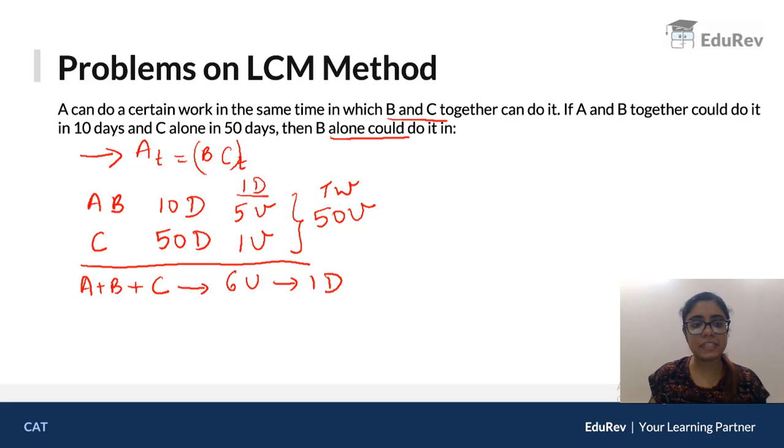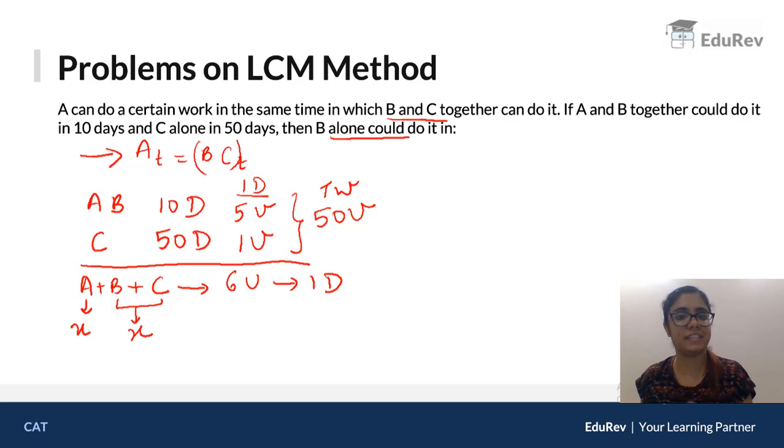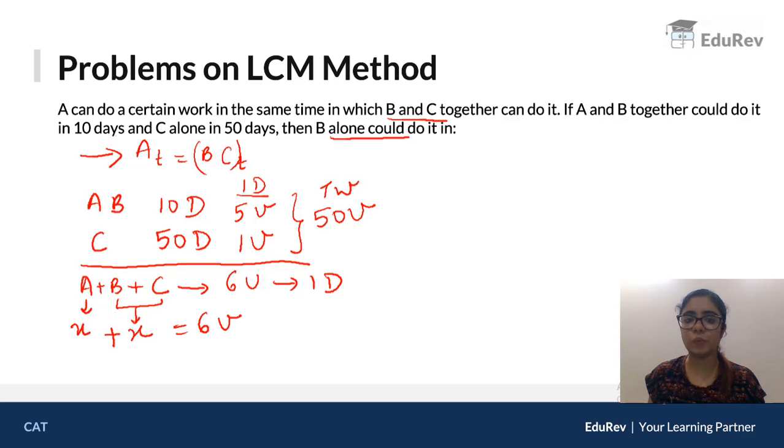So if A does x units in a day, B and C together will also do x units in a day. The work done has to be the same. So if I add, this is equal to 6 units. So your 2x is equal to 6 units. That means your x का value is 3 units. ठीक है, x का value is 3 units.